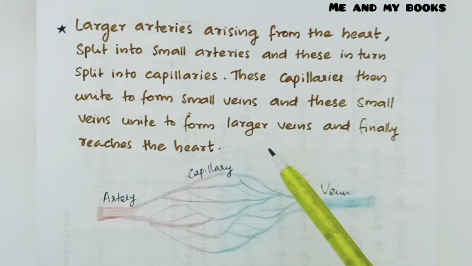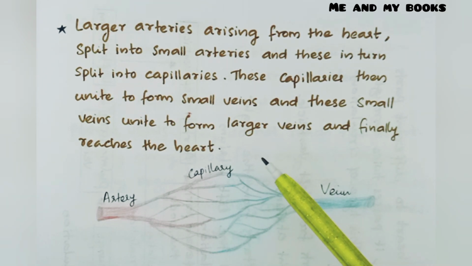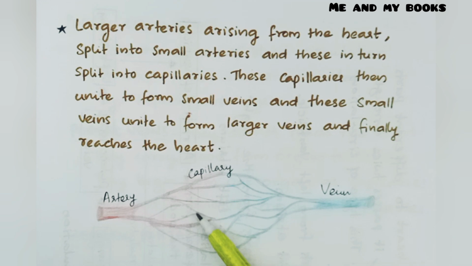These capillaries then unite to form small veins, and these small veins unite to form larger veins, and finally reach the heart. So we know that there are three types of blood vessels in our body. They are artery, capillary and vein.